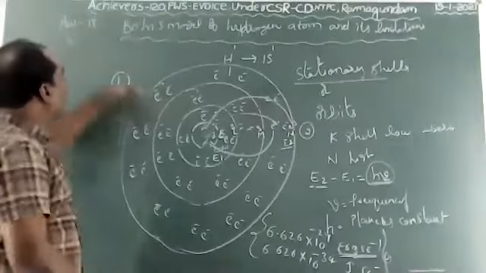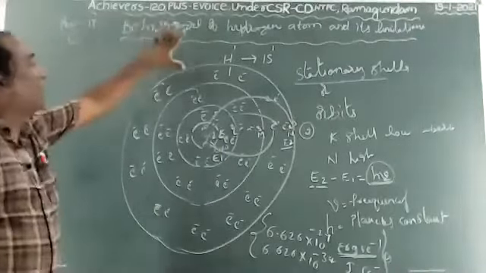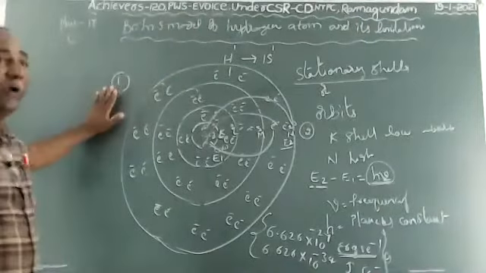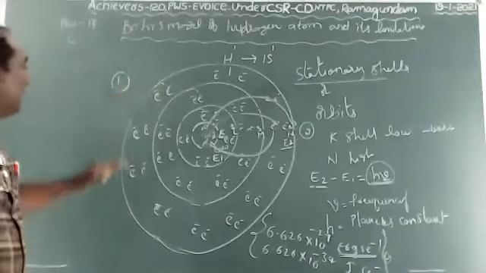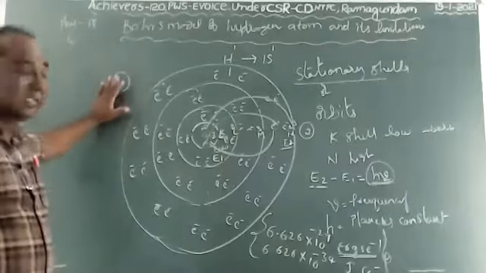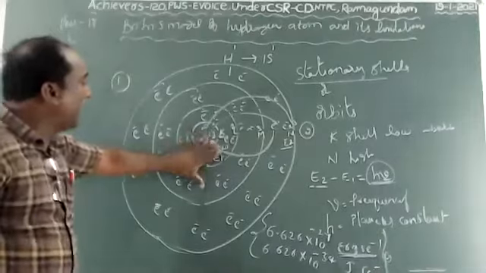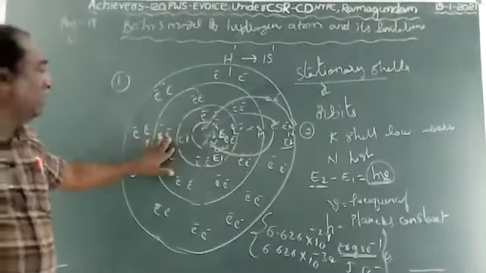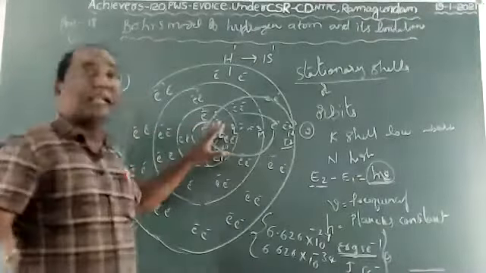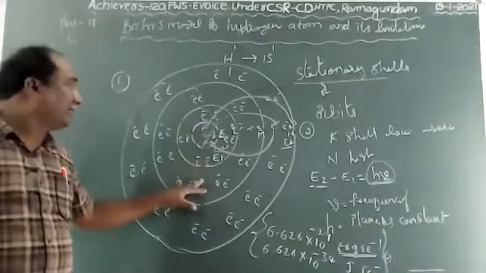Okay, children. Once again, Bohr's model of hydrogen atom postulates important points. The first point I will reveal again. Just keep it in mind and be concentrated, children. First point: electrons revolve around the nucleus with high velocity in a specified path.